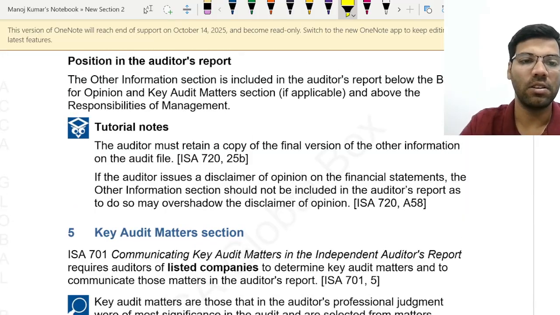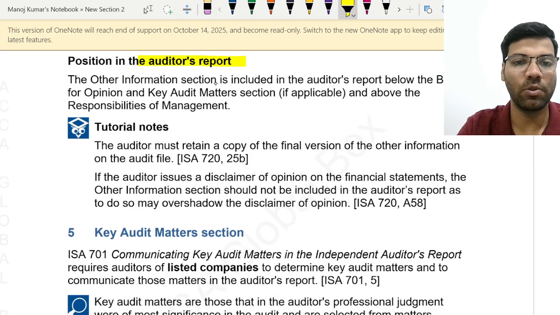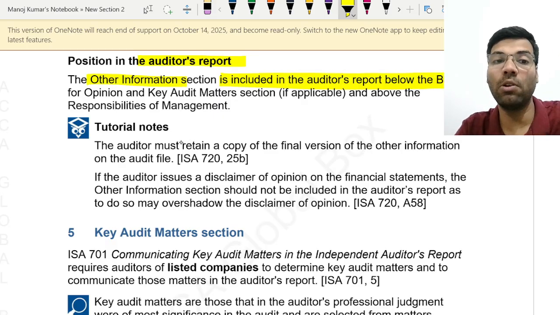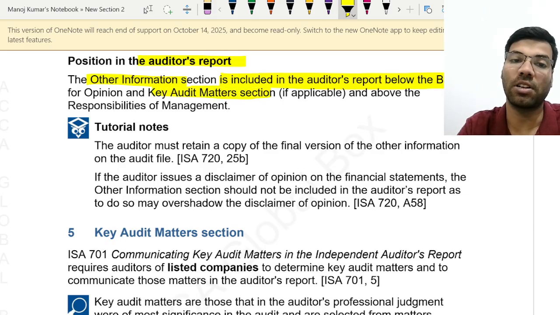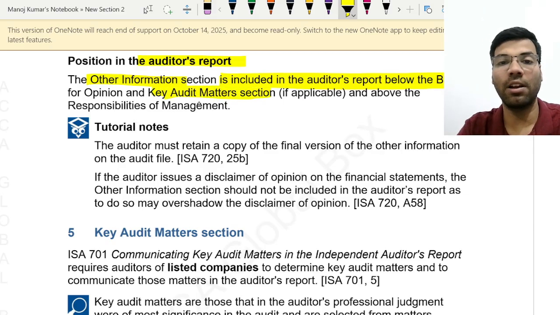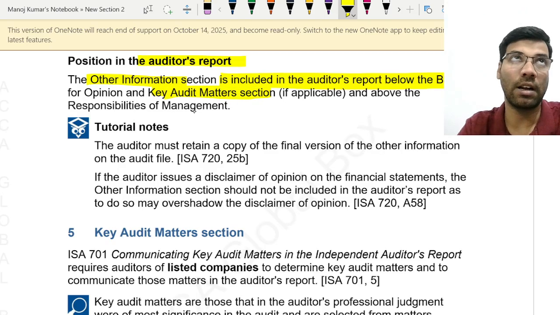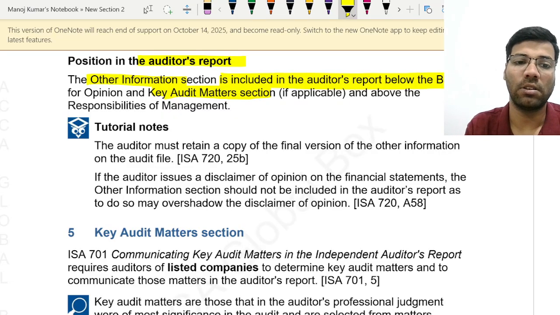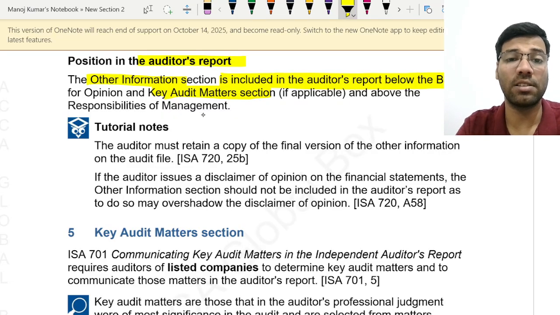Coming to the auditor's report, he can include that in the auditor's report under the heading other information. And this should be below the key audit matters section. See, in our regular classes I would have told you that the contents we have discussed now should be there in the same format. You can't change the order up and down. So this is the discussion up to ISA 720.